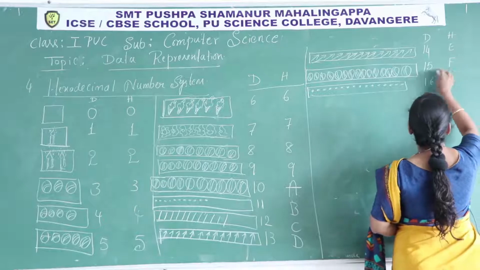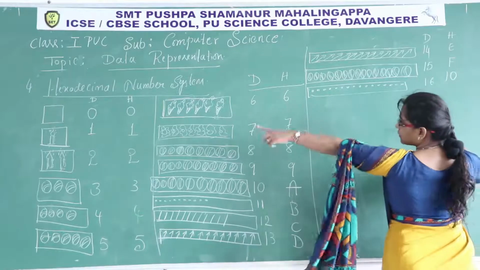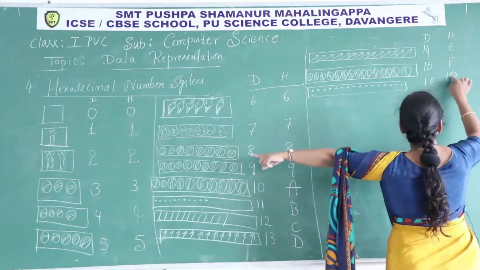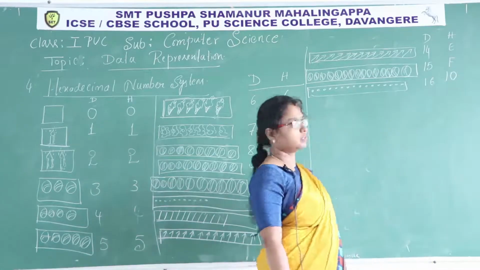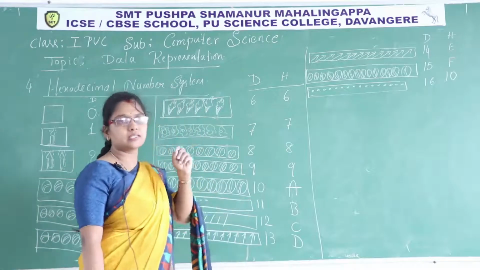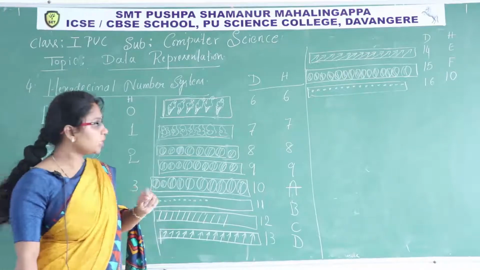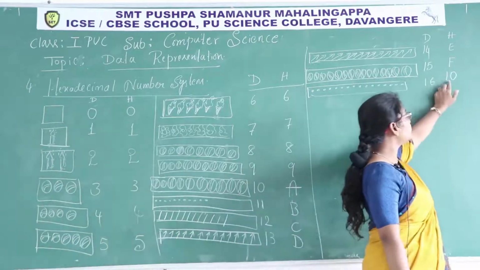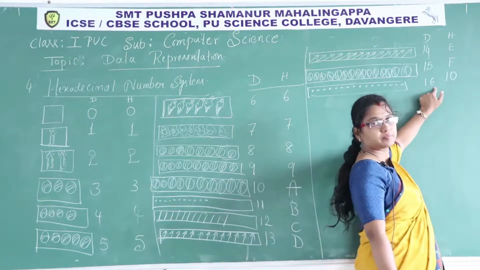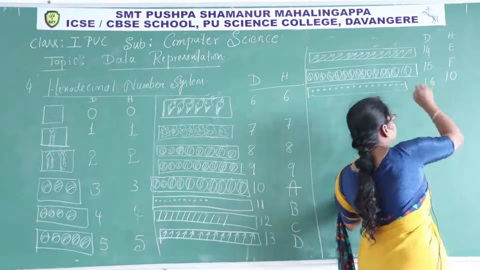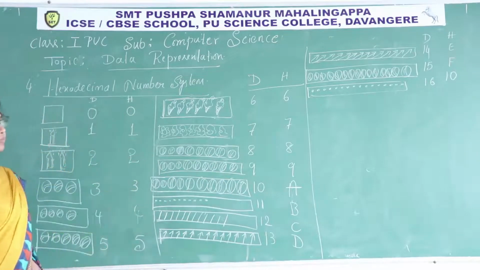16, again F, and here it ends at F. Next, 0 1. I have to start from 0. Hexadecimal 0 is there, no? 0, and this value is preceded with the value 1. So 10 in hexadecimal, 10 means the quantity 16. The quantity 16 has the face value 10 in hexadecimal, in decimal 16. Okay. 17 is 11, 18 is 12, like that we can write the numbers.